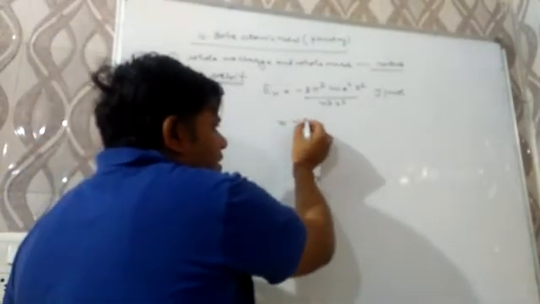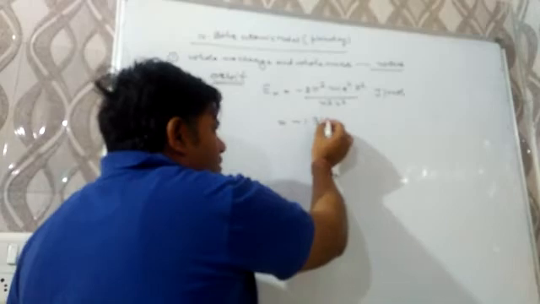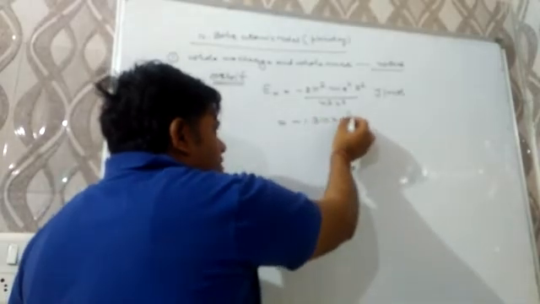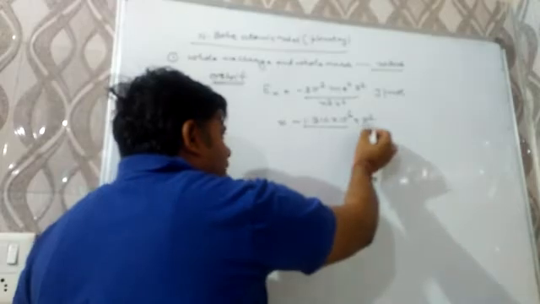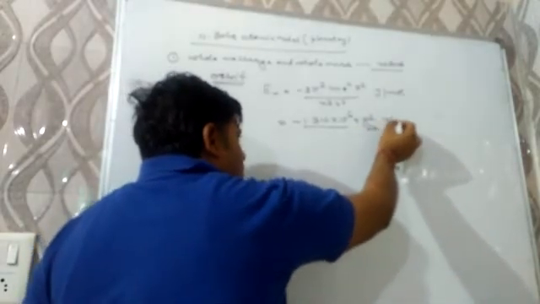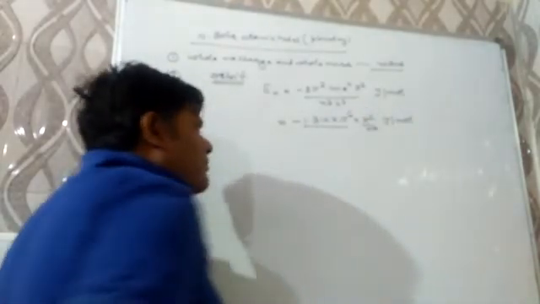Mathematically, it comes out to be minus 1.312 into 10 raised to power 6 into z square over n square joule per mole.